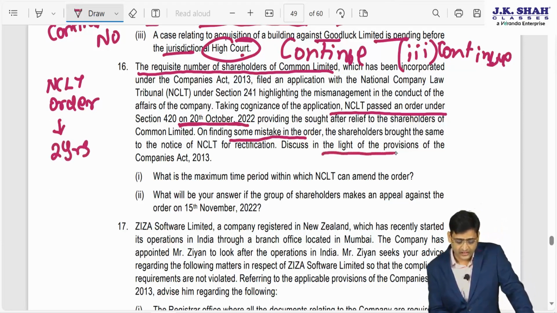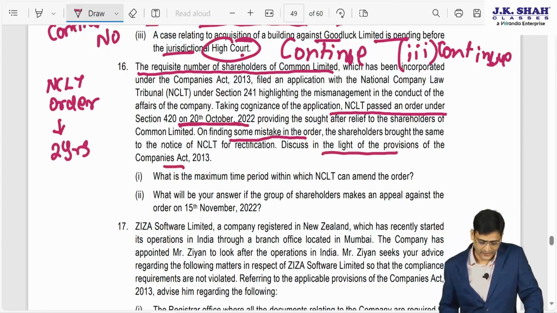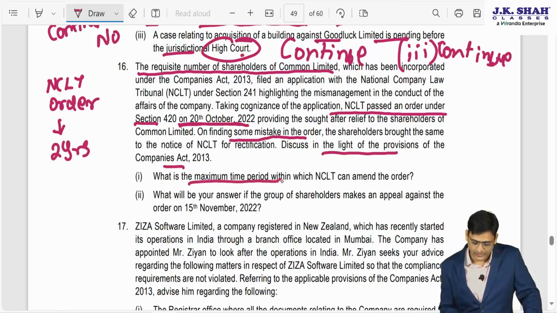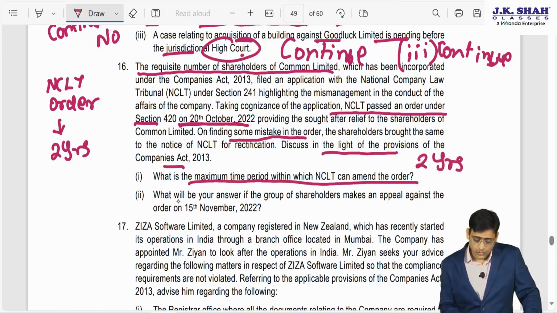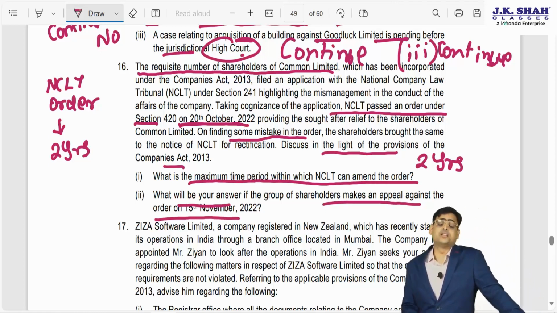So discuss in the light of provisions of Companies Act, can it be rectified? So the order which is passed under section 420 can be rectified within 2 years. What is the maximum time limit within which the NCLT order can be amended? 2 years. What will be your answer if the group of shareholders make an appeal against the order on 15th November